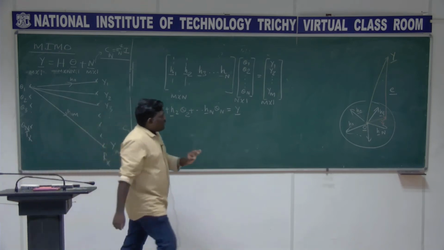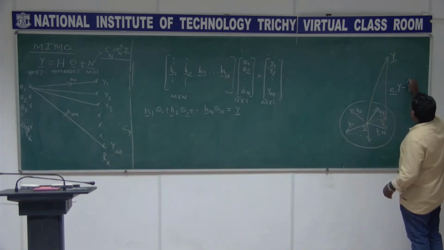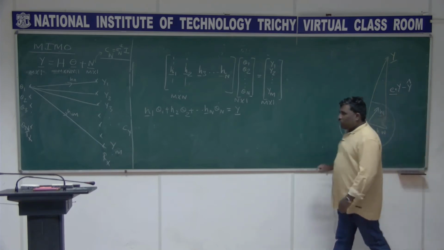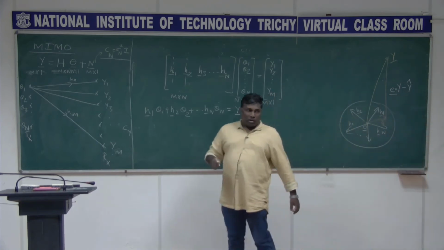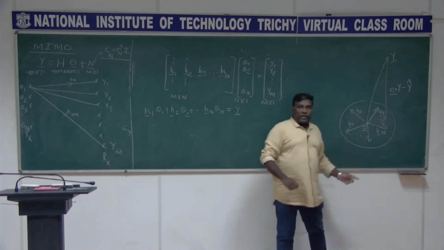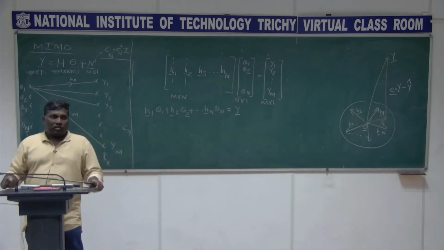But what is my E? E is y minus y cap. This is the error vector, y minus y cap, and this y minus y cap is perpendicular. It is orthogonal to all the vectors present in that space, right? So it's a perpendicular projection that we are having.